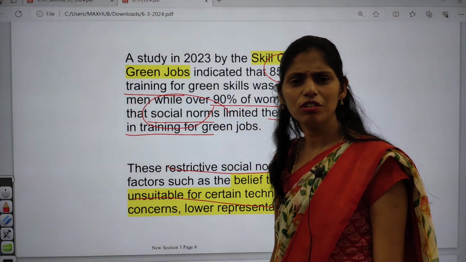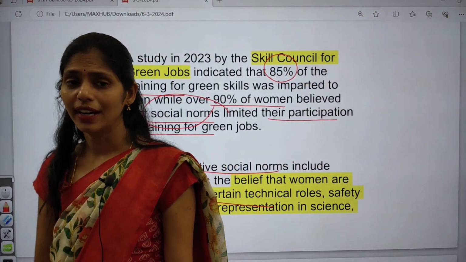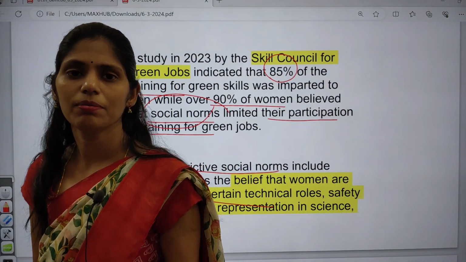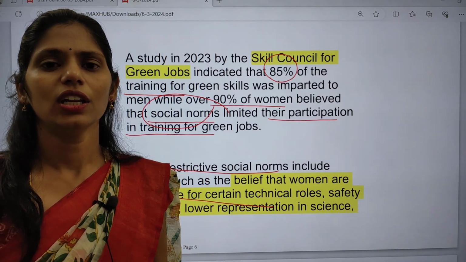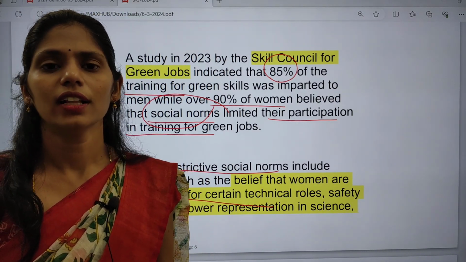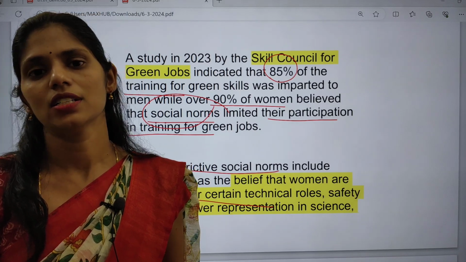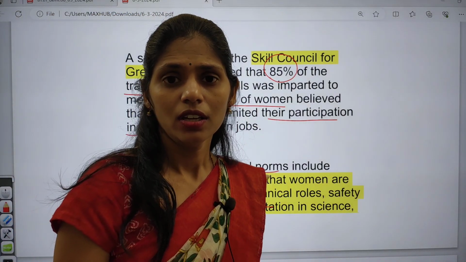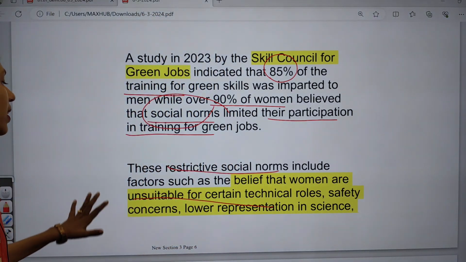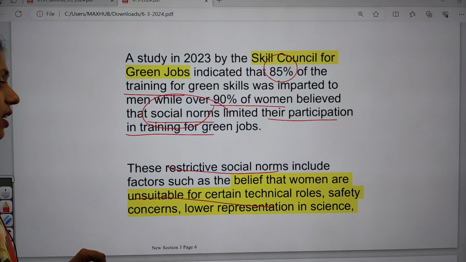Why not? Even women are running trains, driving buses, cars and even motorcycles, and there are women who are flying aeroplanes. We have women pilots, and women in the Air Force also. So why are you thinking that women are unsuitable for certain technical roles?